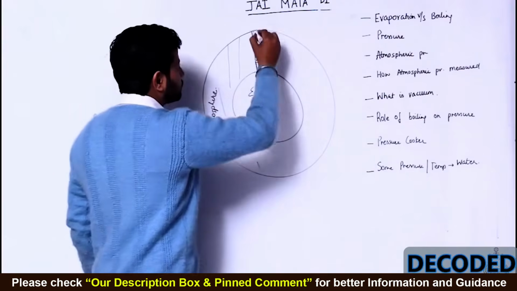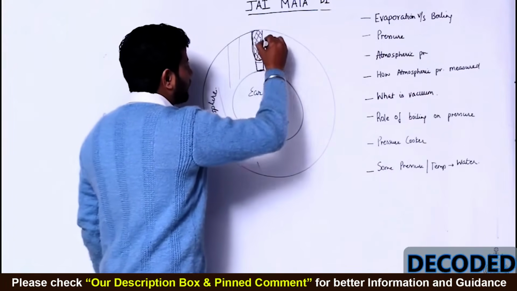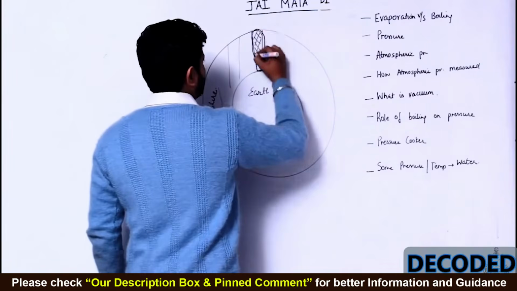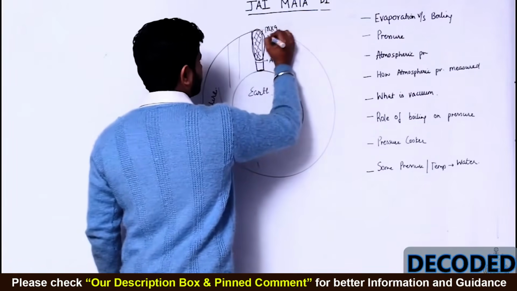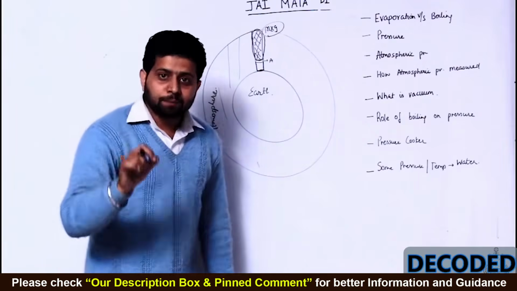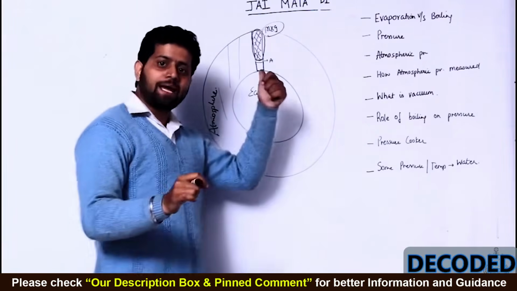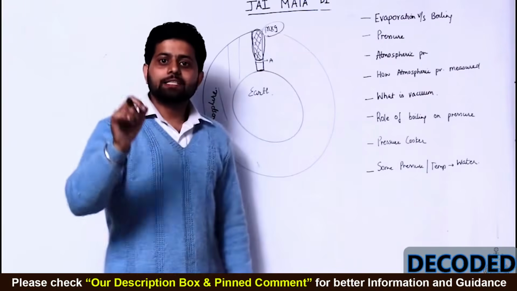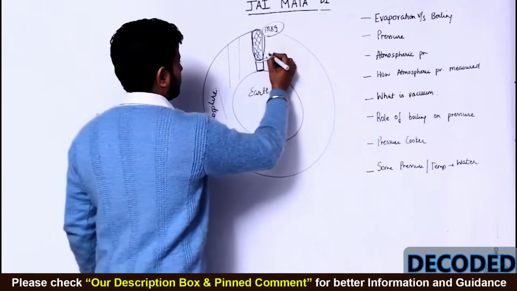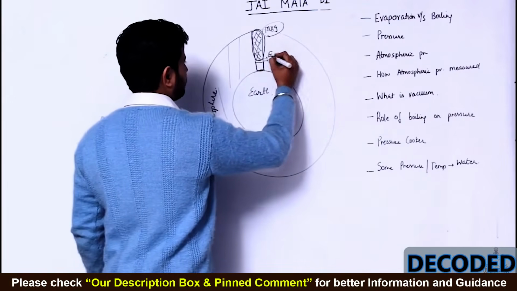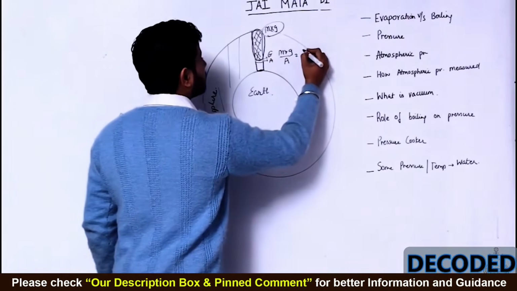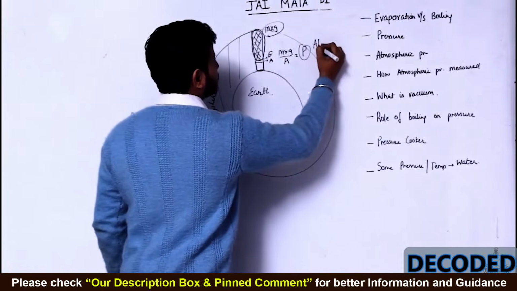The force is the weight of this section, its whole mass into G. And this pressure that is exerted by atmospheric air on us is called atmospheric pressure. That is, force F acting over here, which is mg, upon area. This is pressure, and this is atmospheric pressure.